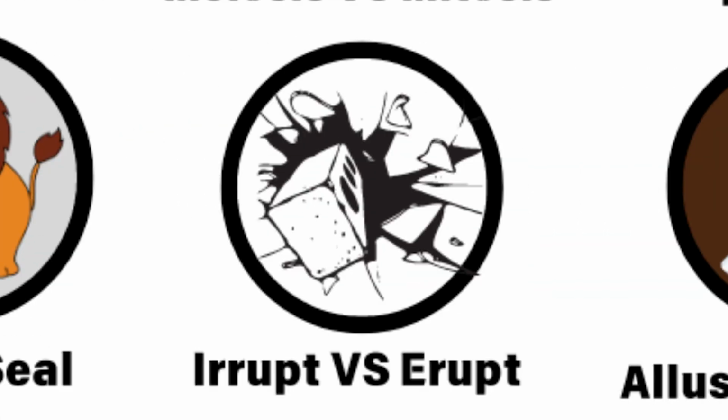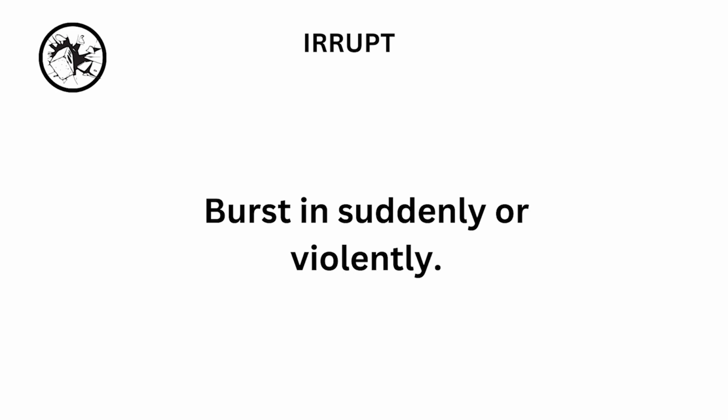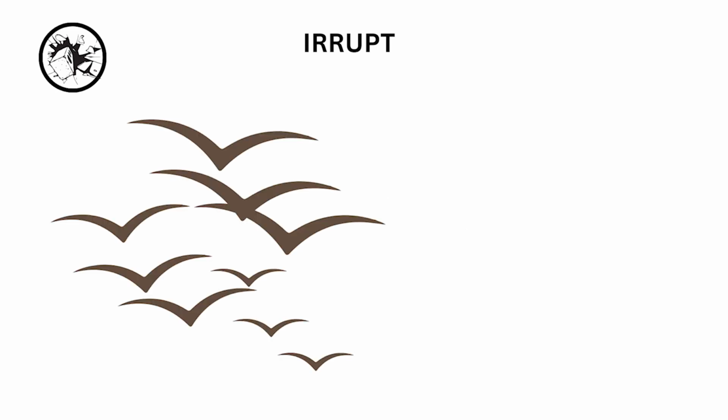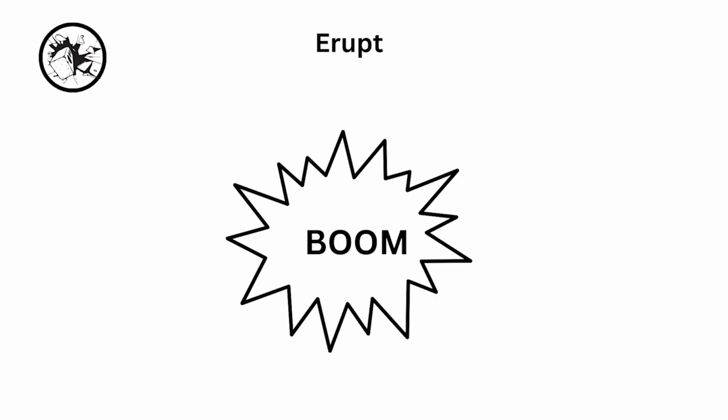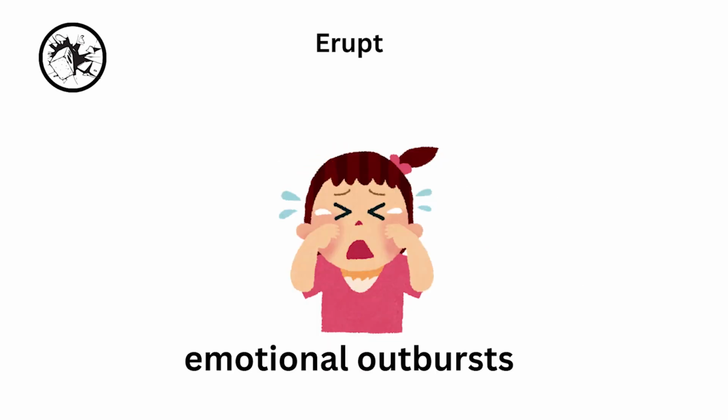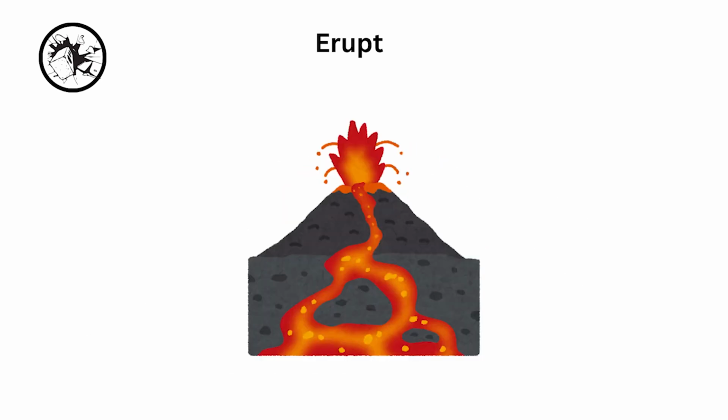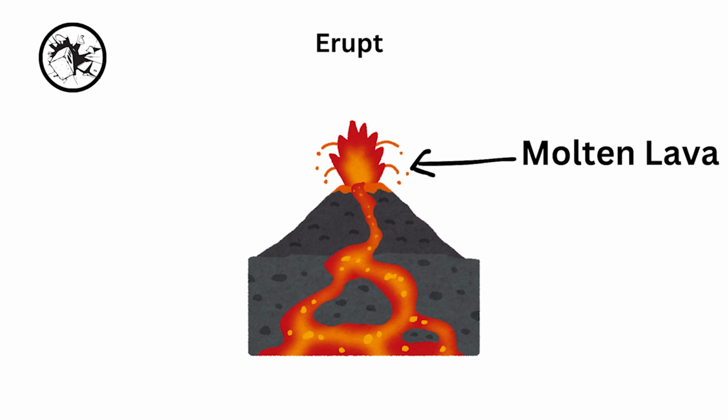Irrupt versus erupt. Irrupt means to burst in suddenly or violently. The birds irrupted into the room, means they entered quickly and unexpectedly. Erupt means to burst out, often violently, typically used to describe volcanoes or sudden emotional outbursts. The volcano erupted with ash and lava, means it exploded and released molten rock.